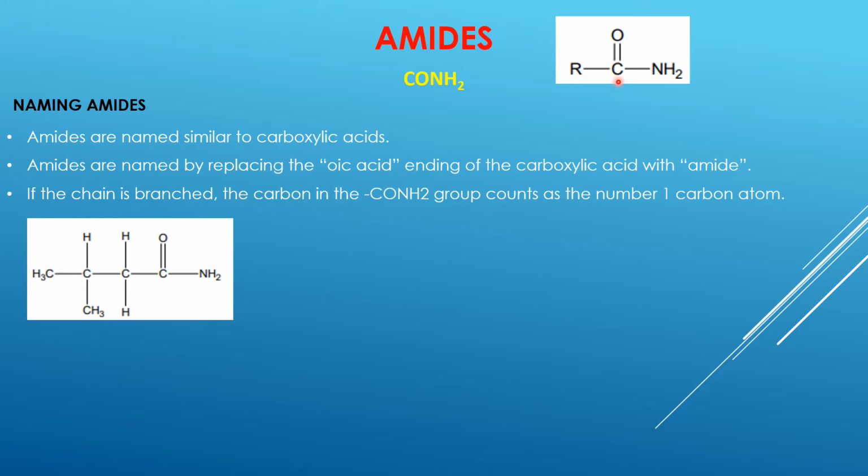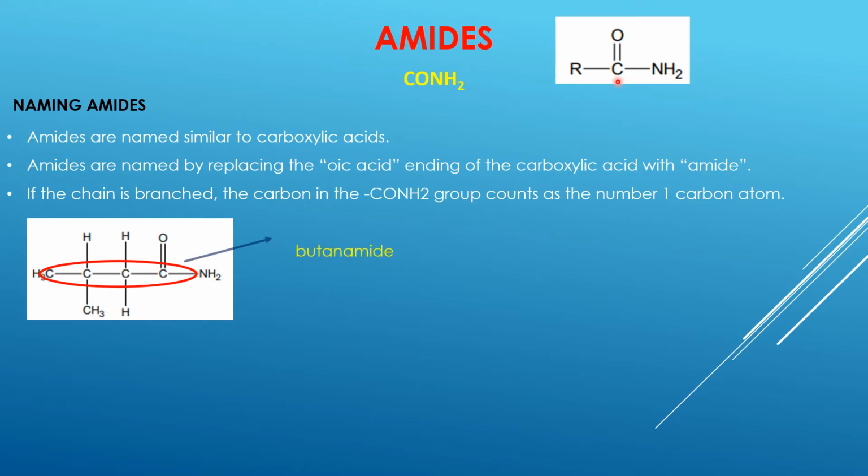Let's look at an example of how we are going to name these amides. First of all, you can see here that it is not a linear structure. It is a branched structure where there are 4 carbon atoms in a long single chain. So the 4 carbon atoms are going to form the parent chain as butanamide.